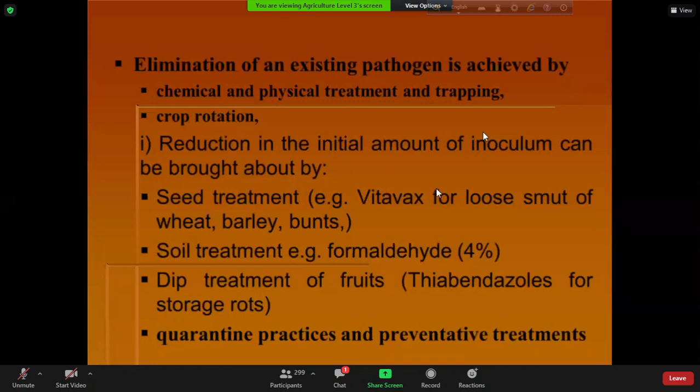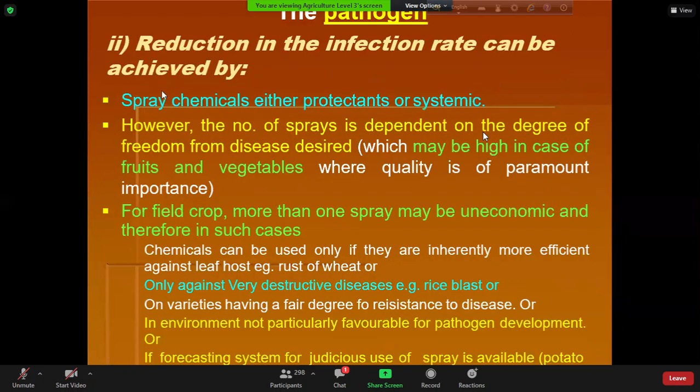And we can do it with a number of chemicals, for example, Vitavex, for seed treatment by formalin or formaldehyde. In case of soil treatment, we can dip the fruit in thiabendazole solution. Okay, and of course, quarantine practice and preventive treatments will help us to control the pathogen, to eradicate the pathogen, and to reduce the amount of inoculum in the infected plant or in the infected areas. Okay, I have already discussed, we have to spray the chemical, either protective or systemic chemicals, to kill the pathogen.